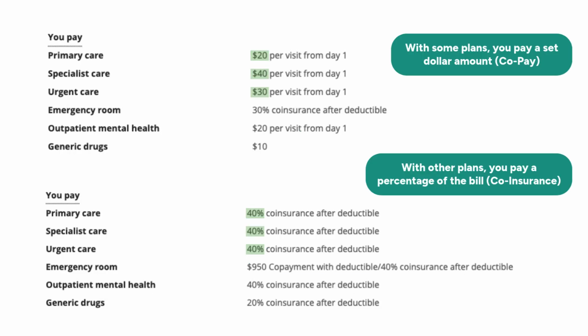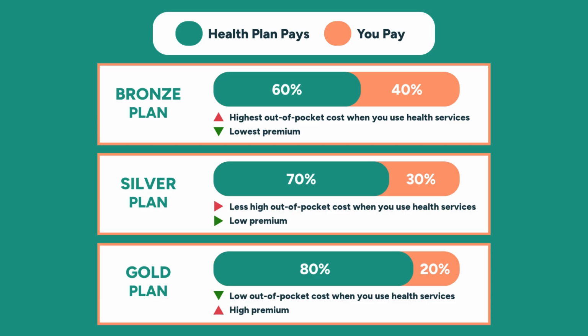With some plans, you pay a set dollar amount, referred to as a copay. With other plans, you pay a percentage of the bill, referred to as coinsurance. Prices vary by bronze, silver, and gold levels, but what is covered does not change. All plans have the same list of conditions, diseases, procedures, prescription drugs, free preventative services, and vaccinations. The metal level, bronze, silver, or gold, is how you split costs with the insurance company.